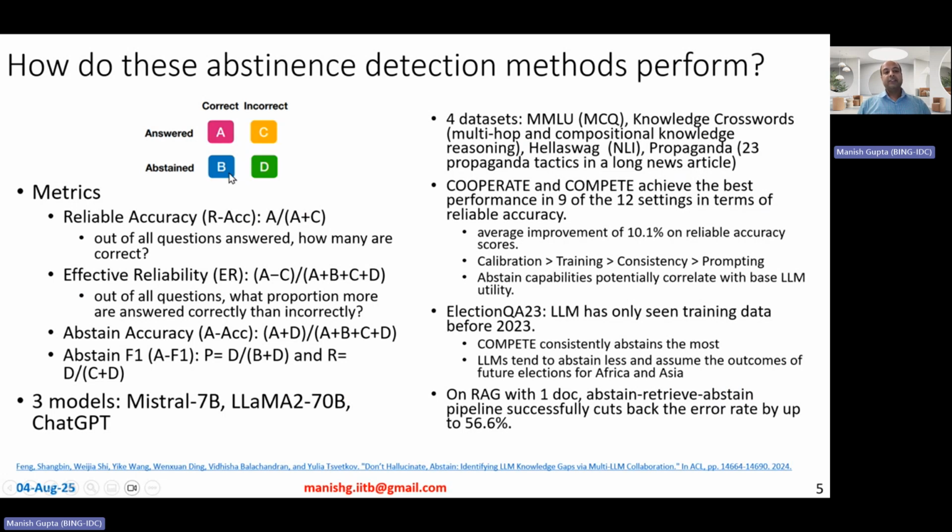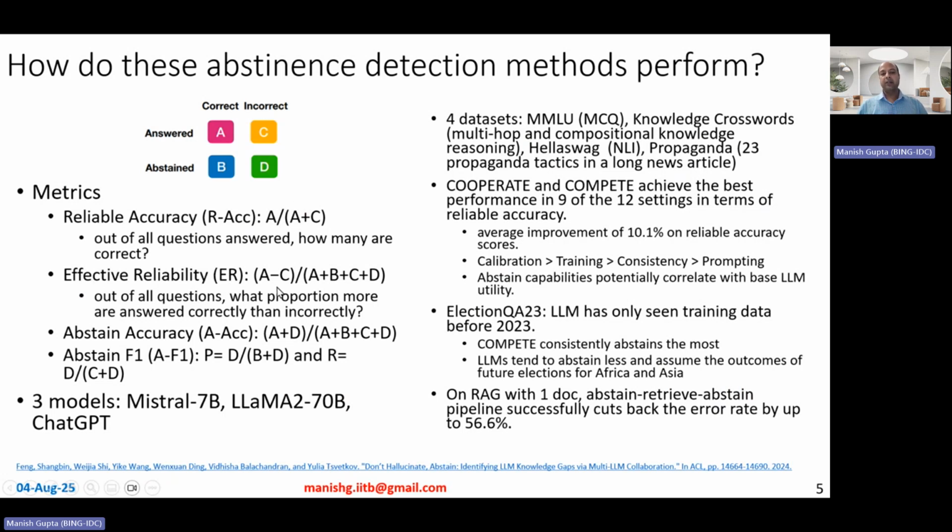Depending on that, they have defined very interesting metrics. Reliable accuracy is A divided by A plus C, which is more like, out of all questions answered, how many are correct. Obviously, you don't want to overblock. You do want it to answer if it is going to be able to come up with correct answers, and you want to ensure that whenever it answers, it is precise. So out of all the things that it answered, how good its answer precision was.